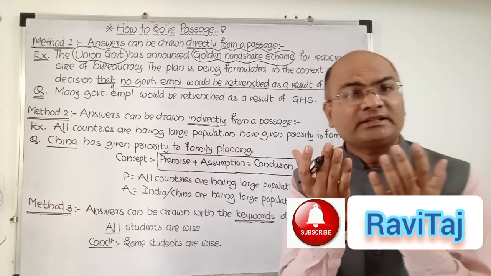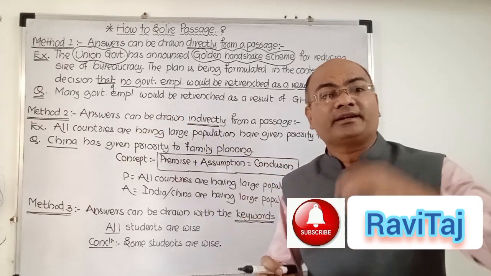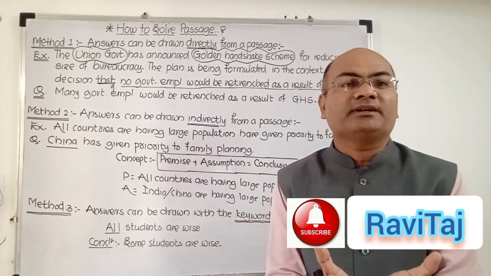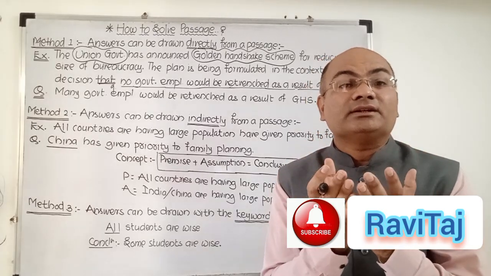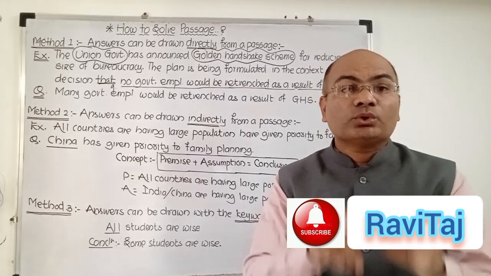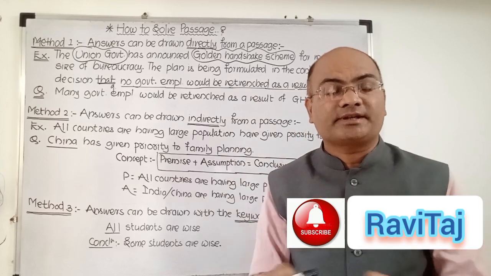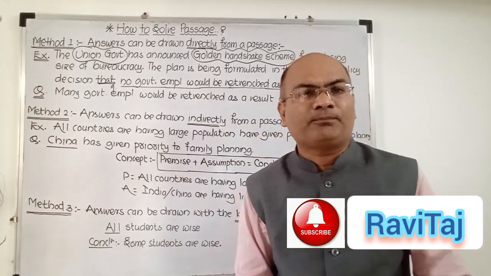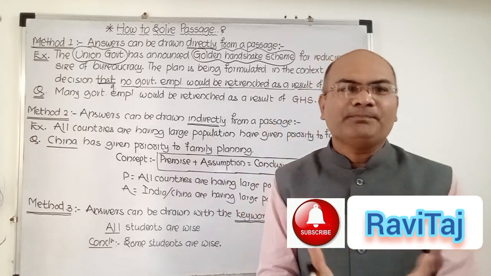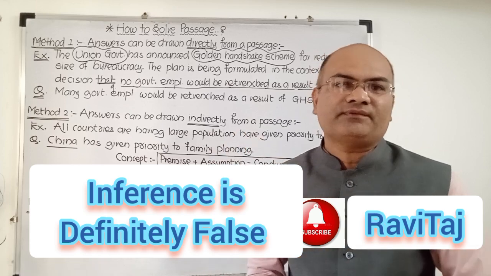And the question obviously is set there itself. The question I ask you: many government employees would be retrenched as a result of golden handshake scheme. And simply the question is made there, my dear friends. The fact of the passage is given to you: no government employee would be retrenched as a result of GHS or golden handshake scheme. As both facts are opposite, the fact of the question and the fact of the passage, simply, my dear friend, this inference is definitely false, or this conclusion is definitely false.